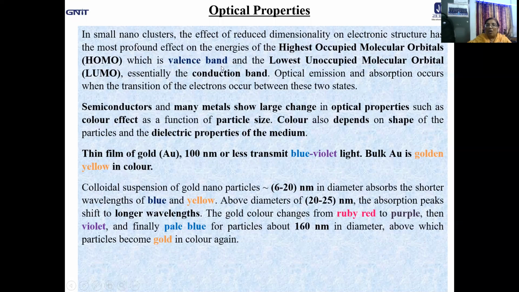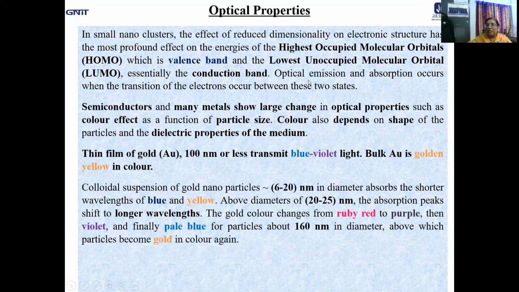Now, when we talk about the valence band and the conduction band and their effect on the electronic structure scale, we consider the most common case of optical emission and absorption, when the transition of an electron takes place between these two states. That's why I mentioned that electronic properties are to some extent very similar to optical properties. So basically, when you consider the valence band and conduction band, you are talking about electronic properties.